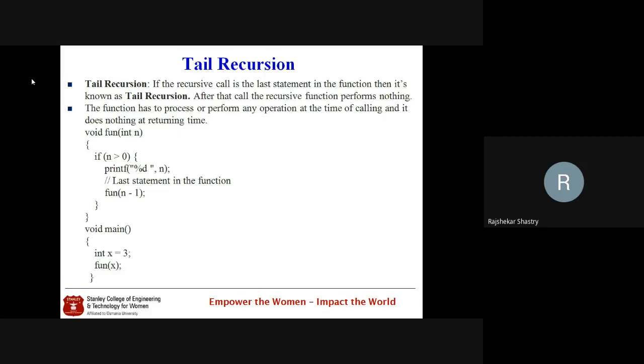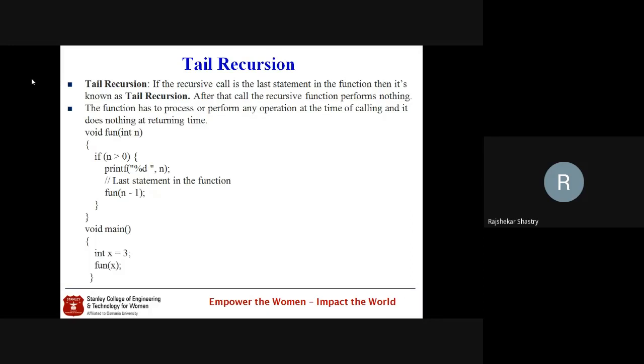So for example, here I have written the main function, and from it I'm calling fun with x as 3, which I passed here. But our interest is in which statement the function fun is called after. See this one: in the if condition, if n is greater than 0, we first perform something, here simply printing the n value, and then we call the function.